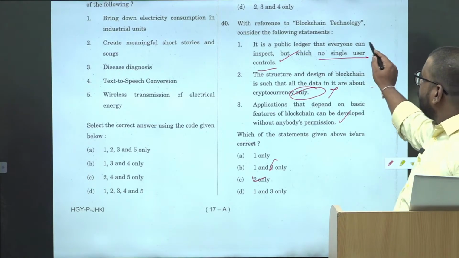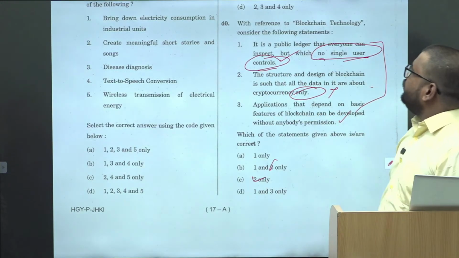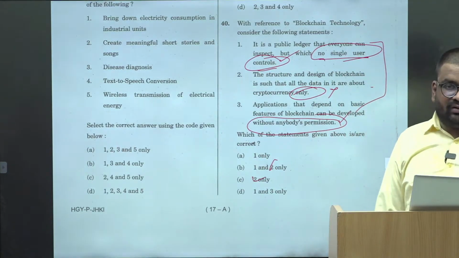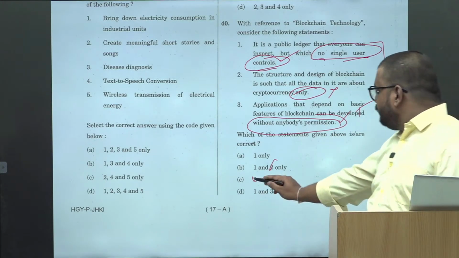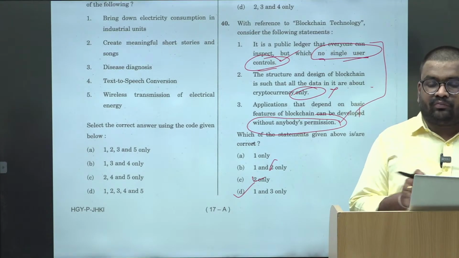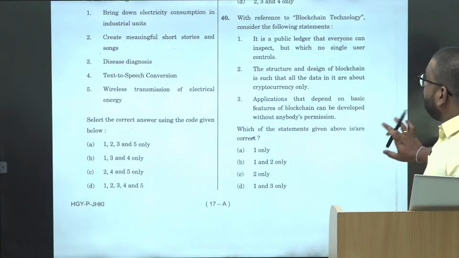Right. Again, these two are complementary. If no one is controlling the blockchain, then you don't need the permission of anyone. Right. So your 2 is wrong, 1 and 3 are complementary. So you mark the answer as D. Right. Okay. Next.